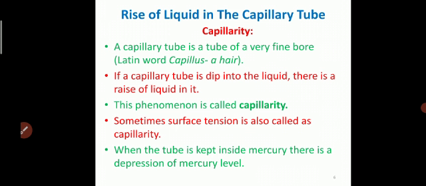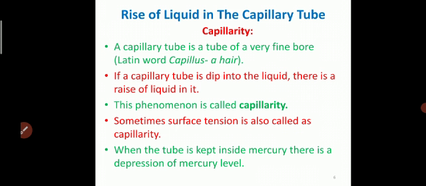So let us discuss the theory of capillarity. Capillarity means the rise of liquid in the capillary tube. Then what is a capillary tube? A capillary tube is a tube of very fine bore, a very fine hole. In Latin, capillus means a hair. If a capillary tube is dipped into a liquid, there is a rise of liquid in the capillary tube. This phenomenon is called capillarity. Sometimes surface tension is also called capillarity.